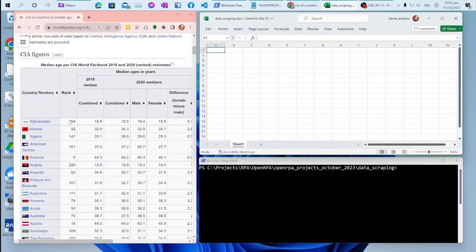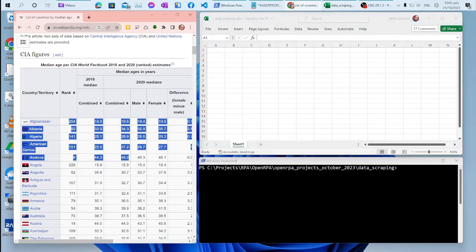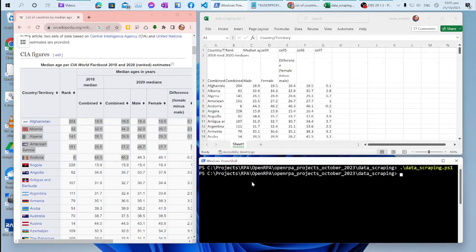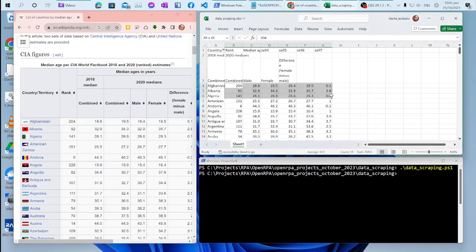These data will be fetched by means of RPA, or robotic process automation, and then copied into the Excel file in split seconds by running the data scraping bot. As you can now see, all data from the web data table have been copied here in the Excel file.